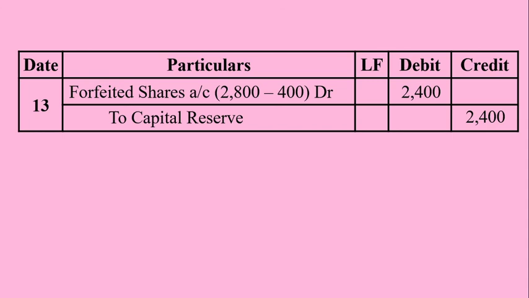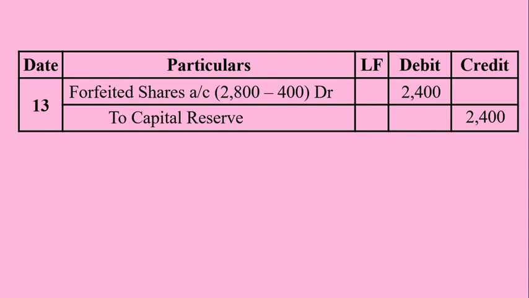So forfeited shares account was debited with 400 in journal entry number 12. So the difference between 2800 of credit balance and 400 of debit with respect to forfeited shares account is taken into account for transferring the final balance of 2400 to capital reserve.